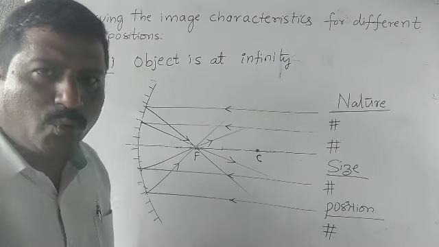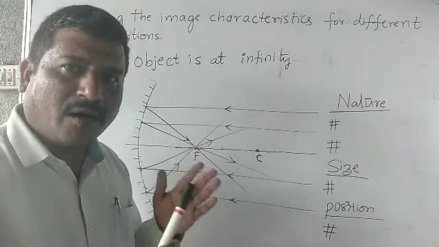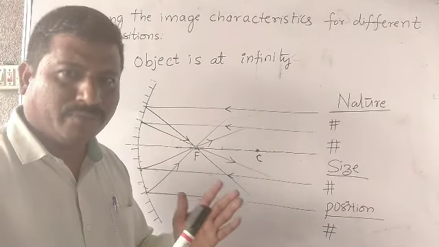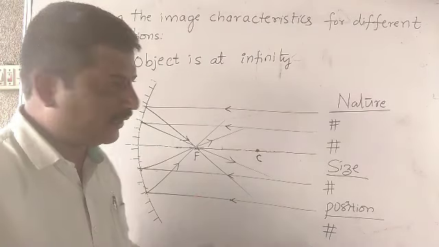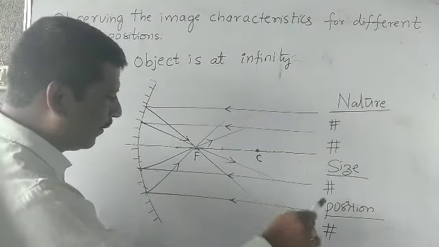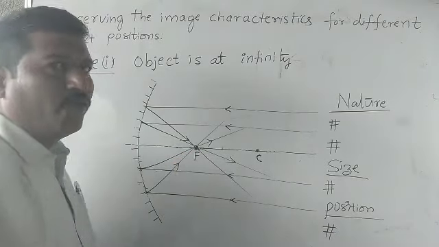So according to rule 1, a parallel ray after reflection passes through the focal point of the mirror. A parallel ray, focal point. A parallel ray, focal point. All reflected rays pass through the focal point.